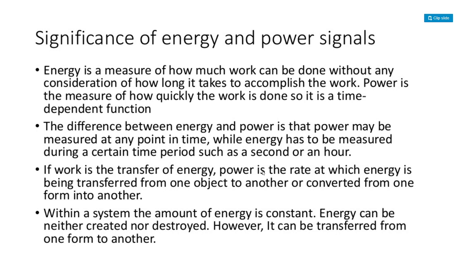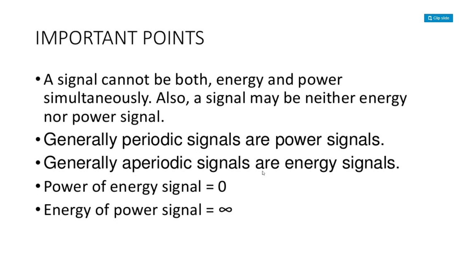We have discussed this part also. If the work is the transfer of energy, the power is the rate at which the energy is being transferred from one object to another object. Obviously, power can be calculated with respect to time. At what rate the energy is being transferred from one object to another, or converted from one form to another form, is called power. Within a system, the amount of energy is constant. Energy can be neither created nor destroyed, we know this one. However, it can be transformed from one form to another form. Here the point is very clear.